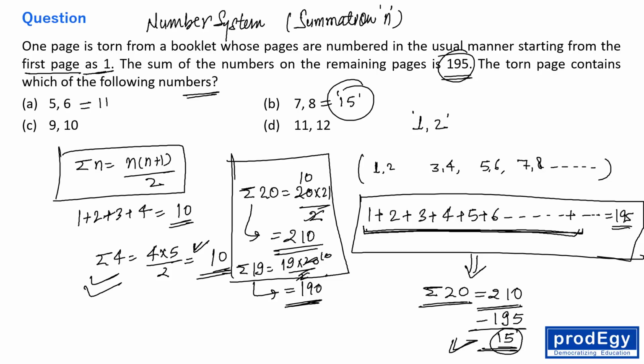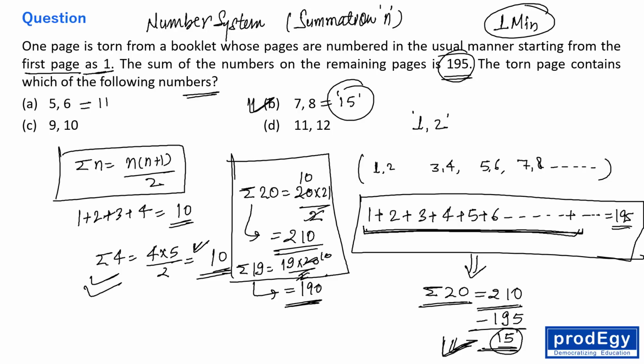So this 15 is actually missed from here. So the correct answer is B, right? And obviously friends, I will take around 1 minute to solve this question at the max, maybe 30 to 40 seconds, but let's say 1 minute, not more than that.